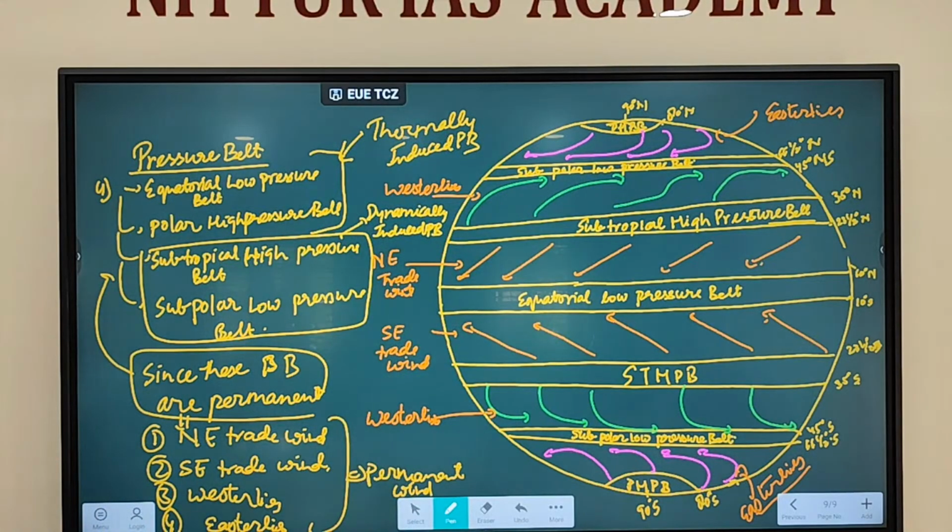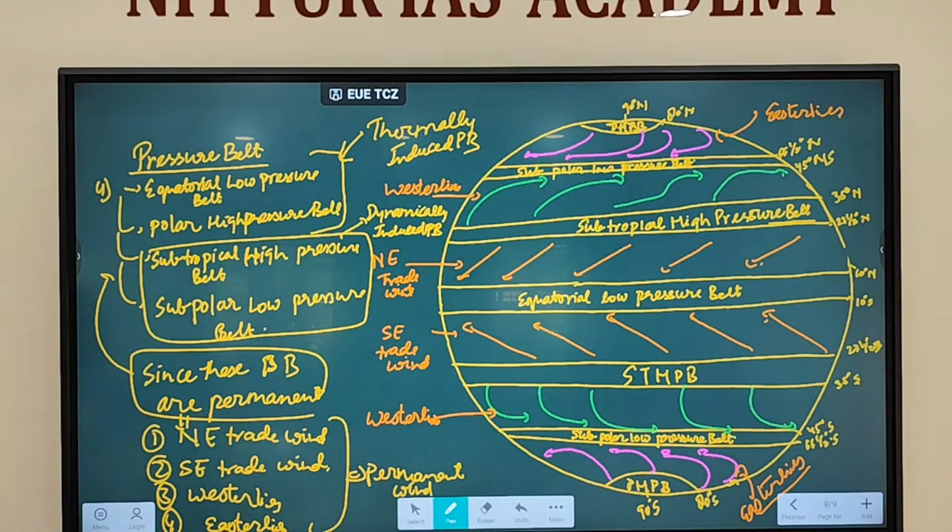One is the thermally induced pressure belt, another is called the dynamically induced pressure belt. Thermally induced pressure belts are the equatorial low pressure belt and the polar high pressure belt. And then you find the subtropical high pressure belt and the subpolar low pressure belt. These are called dynamically induced pressure belts. Fine.